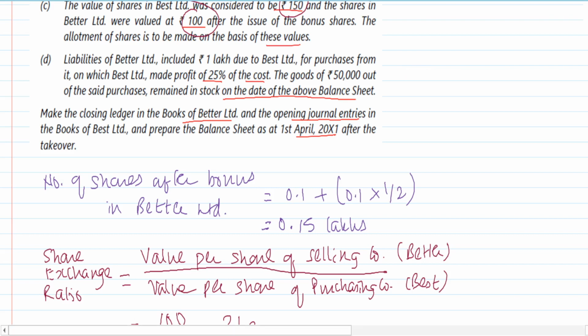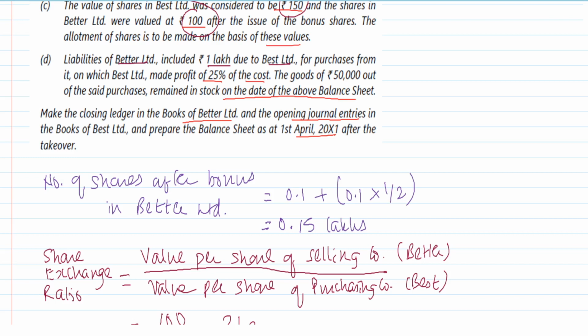See, liabilities of Better include 1 lakh due to Best. So this must be lying in the current liabilities and also in the current assets. So the two should be set off against each other. One company will show debtor, another company will show creditor. Earlier, Best and Better were two different companies. If you are two different companies, you can show the balances. But now the two companies are becoming one single company. The moment Better and Best become a single company, you cannot owe money to yourself.